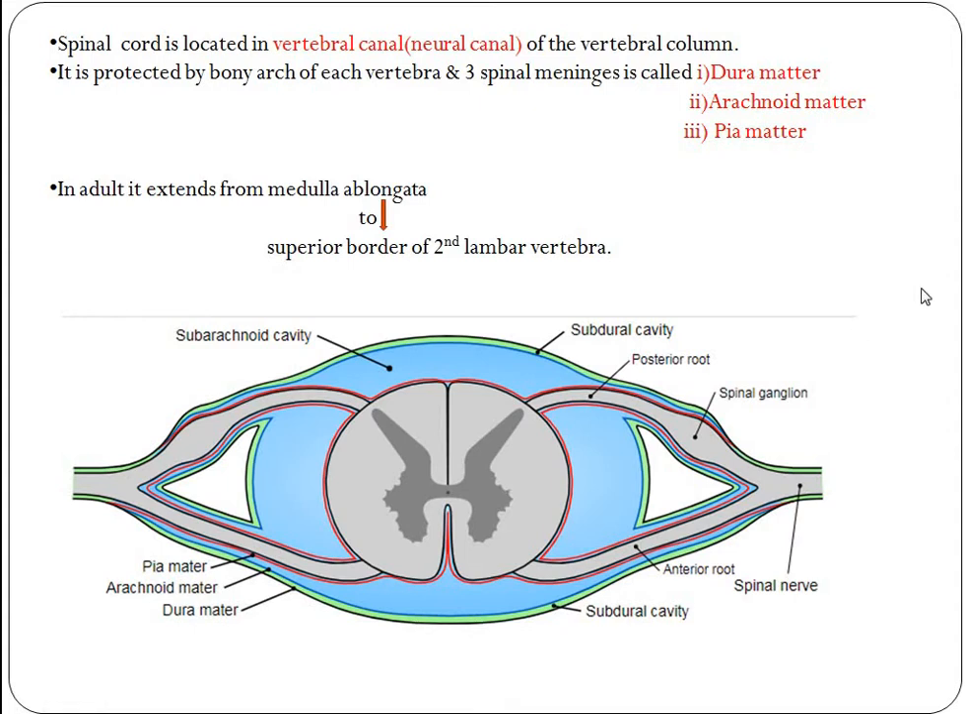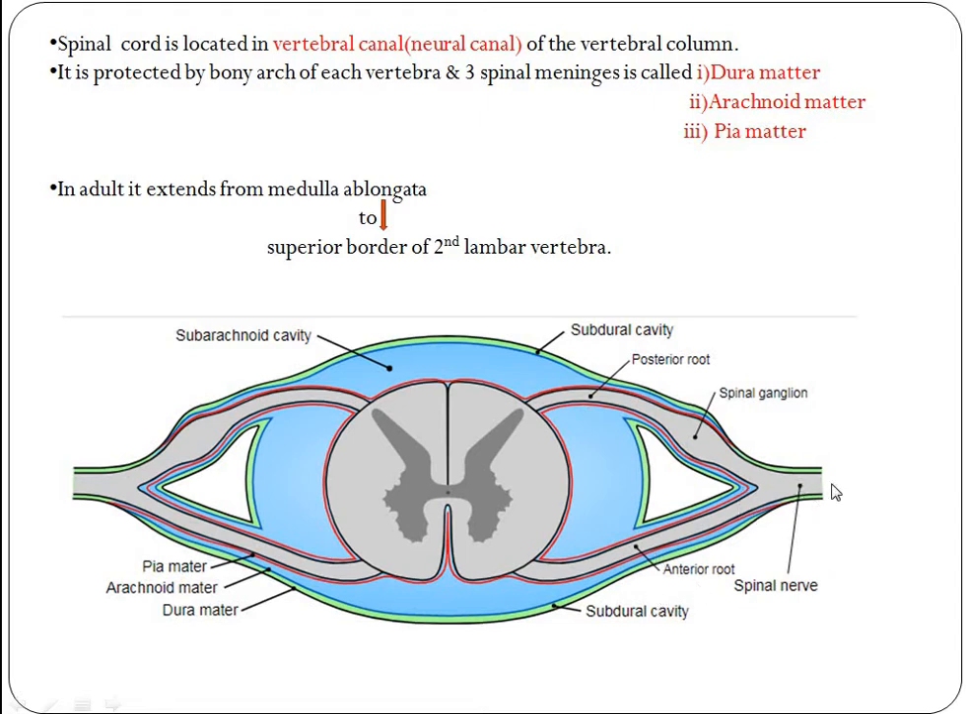So this is all about the layers, the membranes that protect the spinal cord. We know that the spinal cord starts from the medulla oblongata and ends at the superior border of the second lumbar vertebra. How many lumbar vertebrae are there? 5. So it ends at the second lumbar vertebra. Here, see the posterior root and the anterior root.